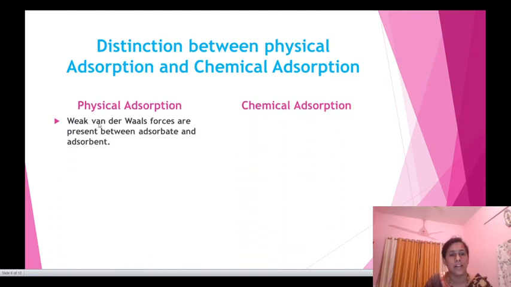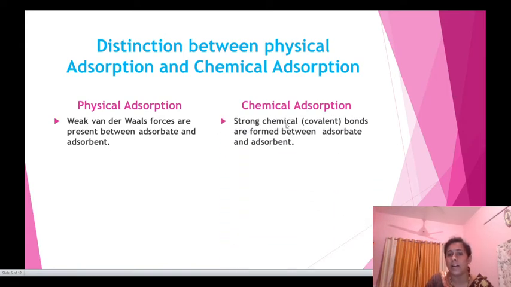First point is that weak van der Waals forces are present between adsorbate and adsorbent in physical adsorption, while in chemical adsorption very strong chemical bonds, which are covalent, are formed between the adsorbate and adsorbent.